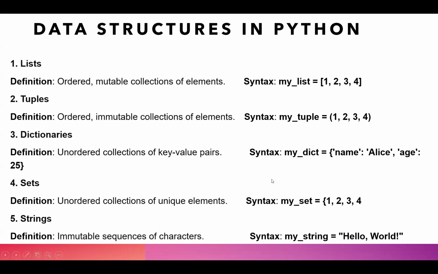Lastly, we have strings. Strings are again immutable sequences of characters. Suppose we want to give a name, for example, I am giving my name as Khushi. It would be enclosed within quotes. Quotes can be either single quotes, double quotes, or triple quotes. All three types of quotes are allowed in strings.